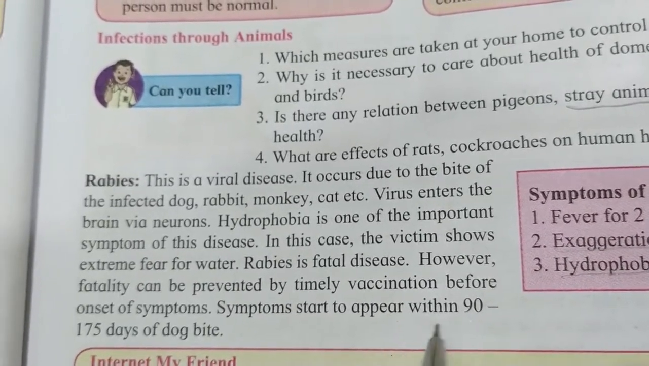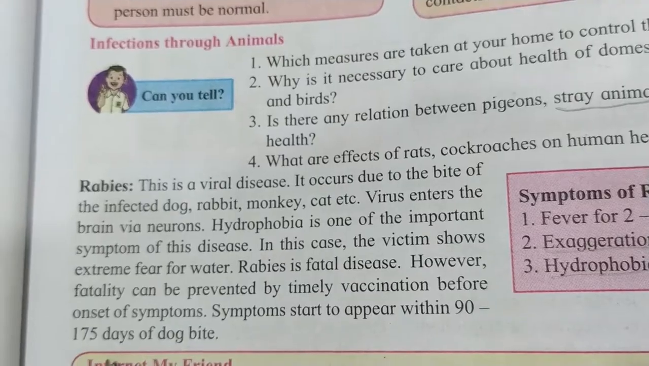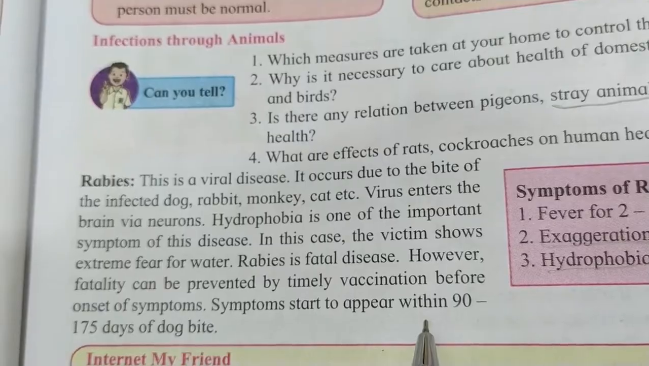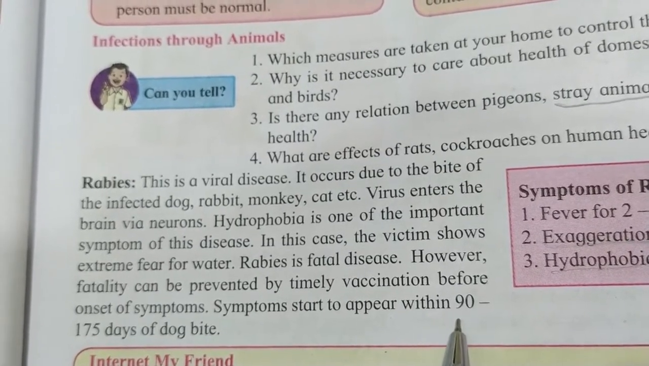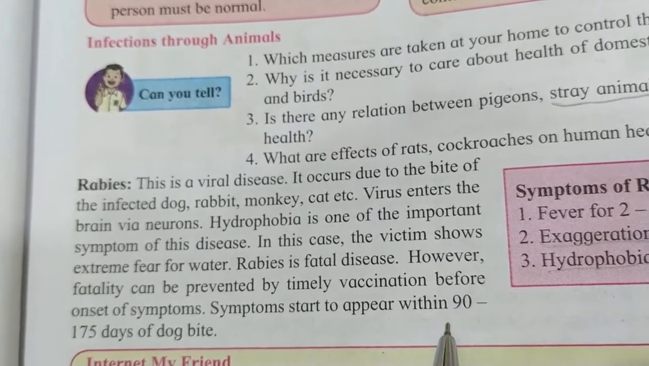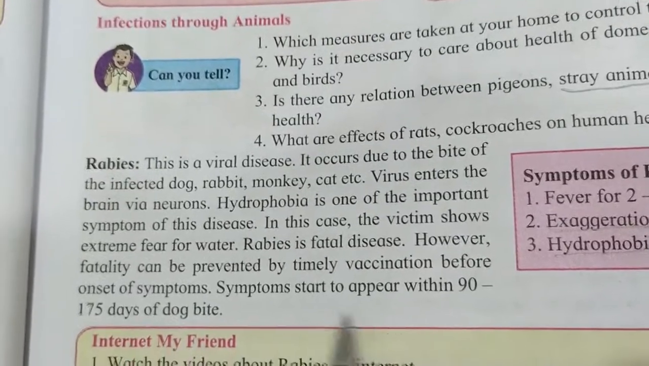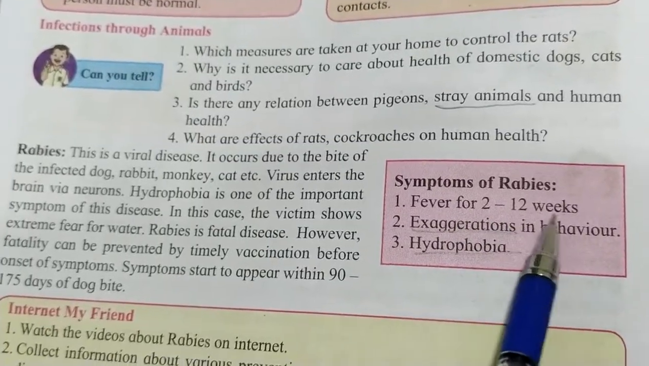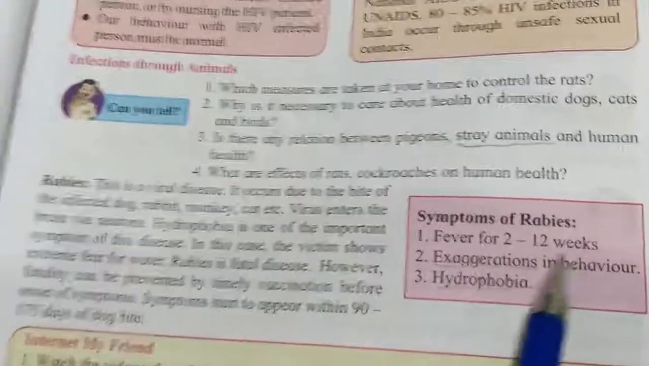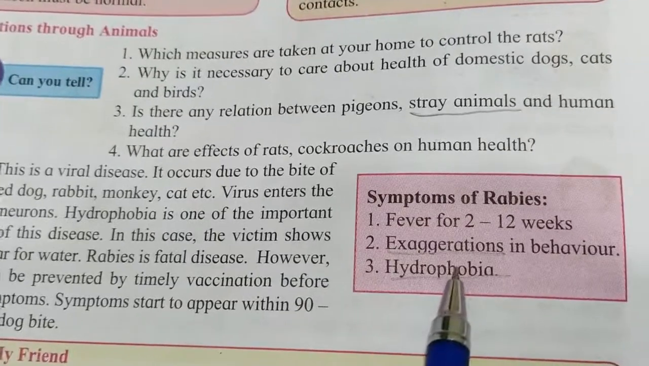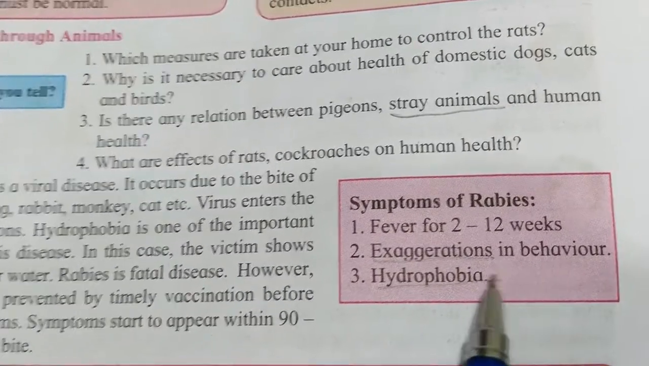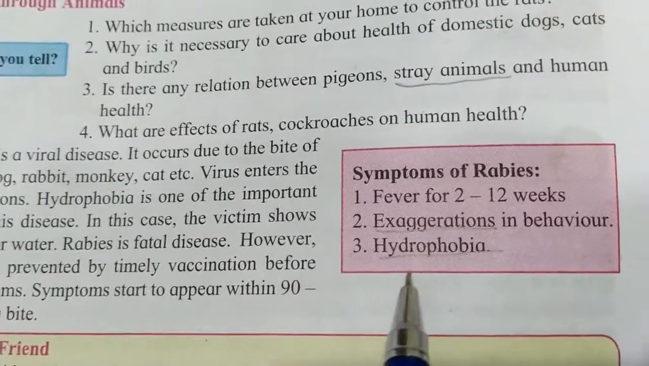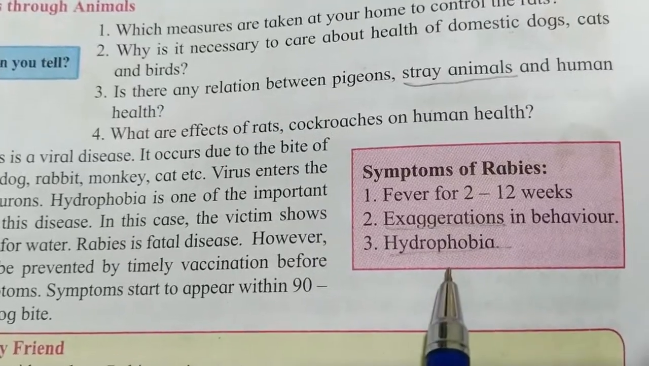Symptoms start to appear within 90 to 175 days of the dog bite. So it doesn't immediately affect, but even after 90 days symptoms can be seen, and we will come to know that this person is suffering from rabies. What are the symptoms of rabies? Fever for 2 to 12 weeks, continuous fever. Then exaggerations in behavior, the person behaves in an abnormal manner. Then hydrophobia.